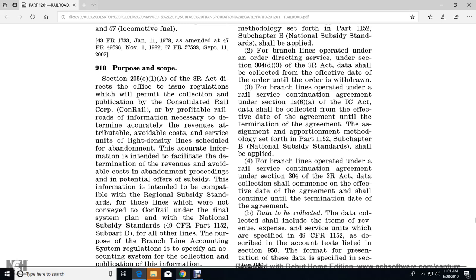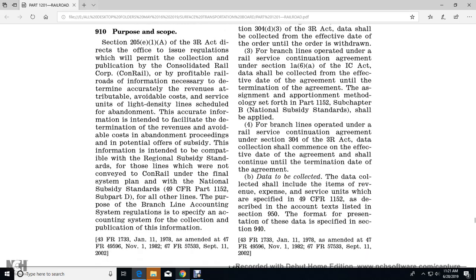For branch lines operated under a rail service continuation agreement under Section 1(6)(a) of the Interstate Commerce Act, the data shall be collected from the effective date of the agreement until the termination of the agreement, with the assignment of the operation methodology set forth in Part 1152, Subchapter B. National subsidy standards shall be applied for branches operated under rail service continuation agreements under Section 304 of the 3R Act. Data collection shall commence with the effective date of the agreement and continue until the termination date of the agreement.